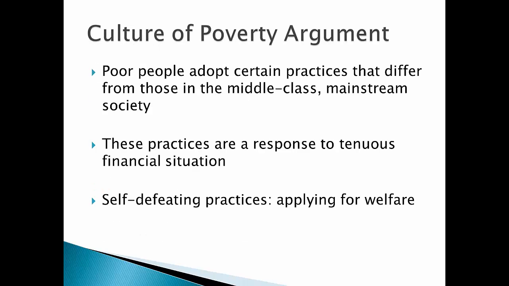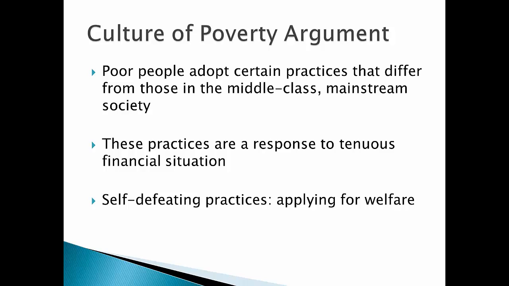There are a couple of arguments when it comes to what causes poverty. The culture of poverty argument says that people adopt certain practices because they're poor, and that keeps them poor. So people who are poor have different beliefs and values and behaviors than people from the middle class.